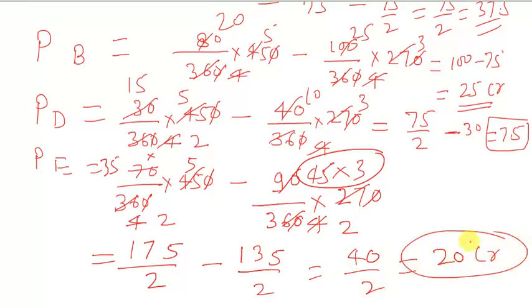Okay, the profit of E is 20 crores, the profit of D is 7.5 crores, and the profit of B is 25 crores. So here the profit of D is minimum, which is 7.5 crores. Okay,